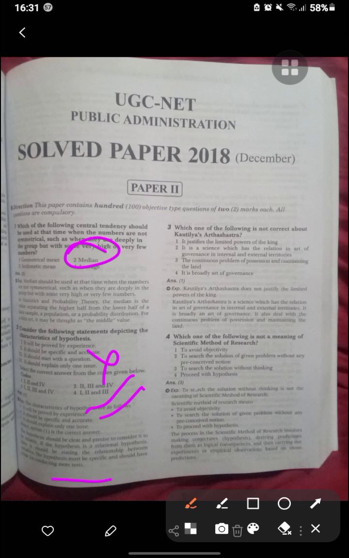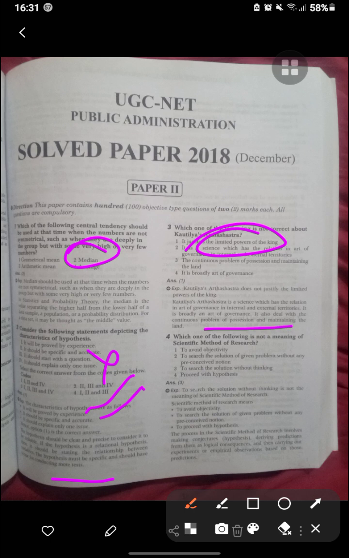It should have a conducting mode test. Which one of the following is not correct about Kautilya Shastra justified limited power of king? Kautilya Shastra does not justify limited power. Kautilya Shastra is a science which relates to the art of governance of internal and external territory. It is broadly an art of government. It also deals with the continuous problem of acquiring and maintaining land.